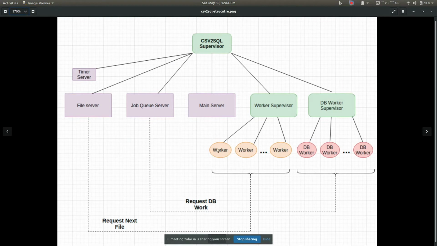So basically what is happening is, each of the workers are reading the CSV and putting chunks of the CSV into this queue, and these DB workers are requesting some work from the queue and inserting the data from the queue into the database. So there's a control. As you can see, the queue is the control. You write into the queue and you're reading from the queue.